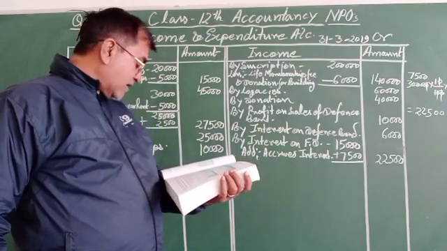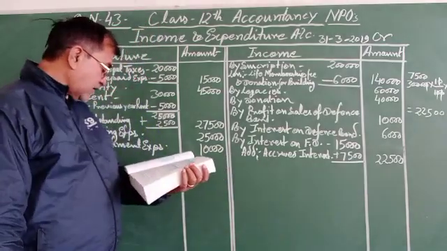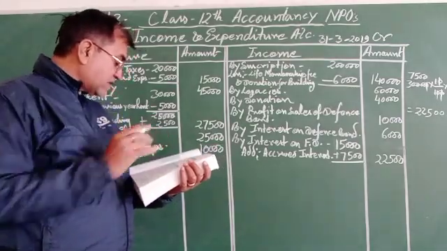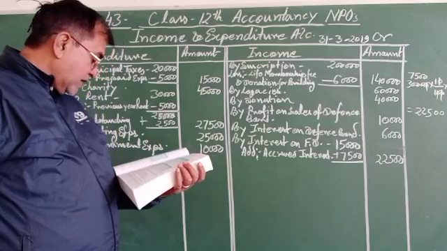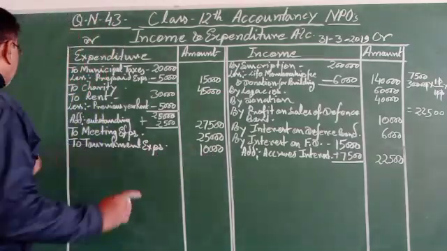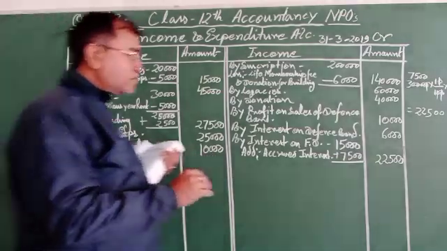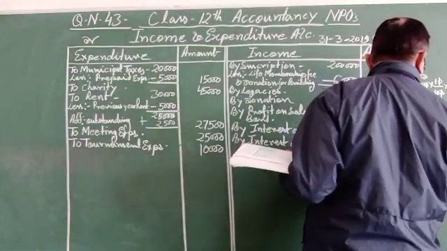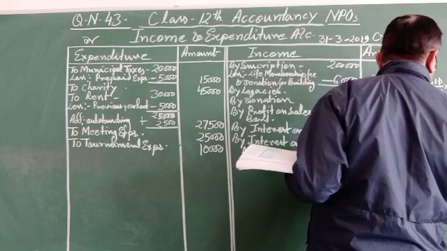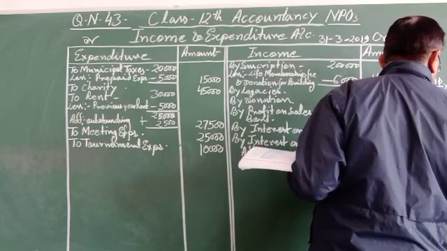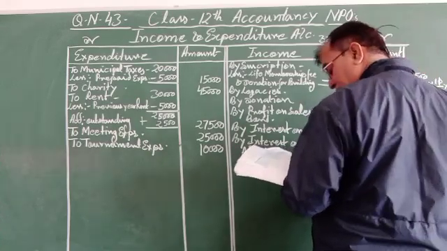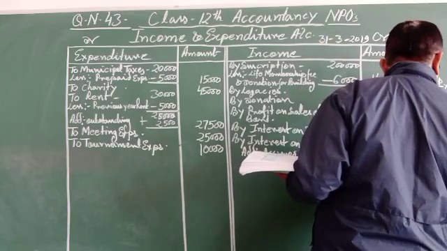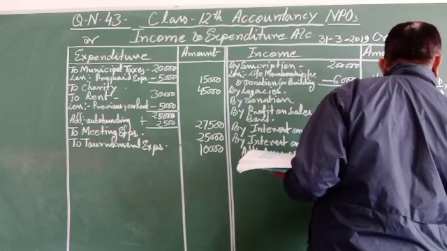Furniture is valued at rupees 1,05,000 on 31st March 2019. And furniture purchased also 15,000. So 1,10,000 plus 15,000 minus 1,05,000 is equal to 20,000.